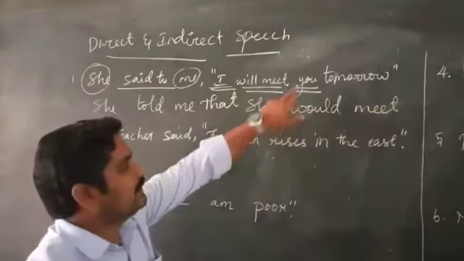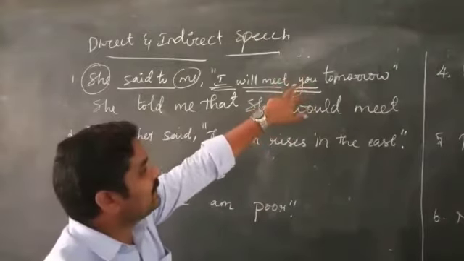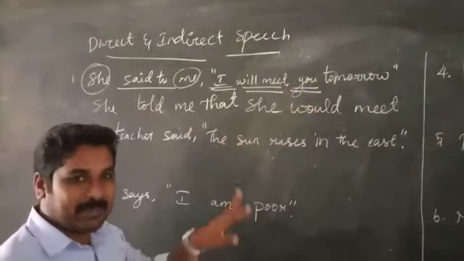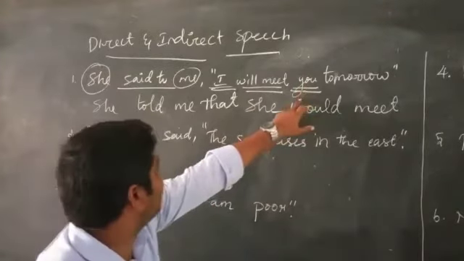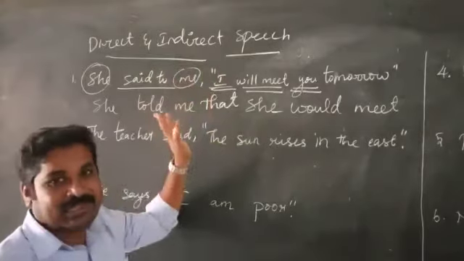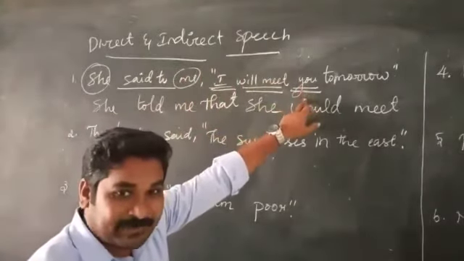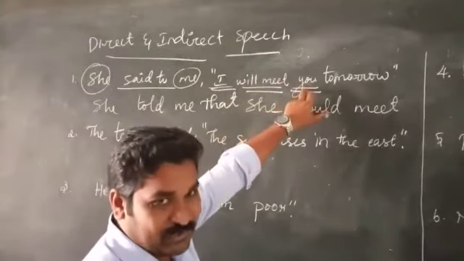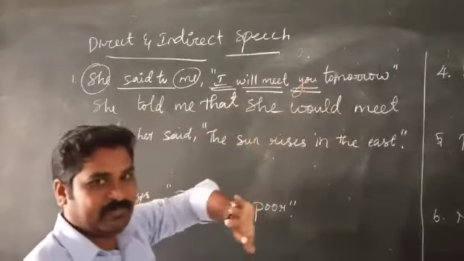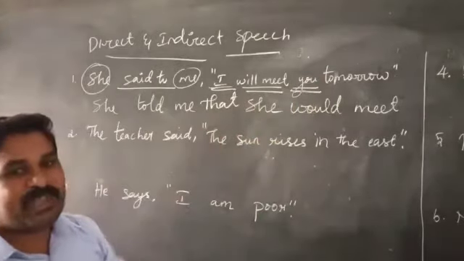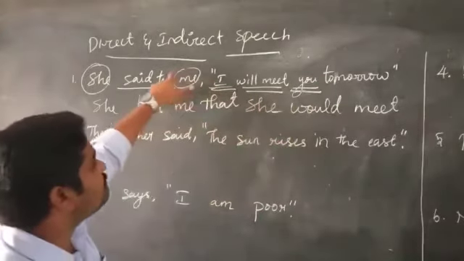Then here is the object pronoun. Here I gave you. This you means the second person. Second person refers only to the listener. First person refers to the speaker. Second person refers to the listener. That's all. So in this, here I used you as an object. So this you refers to this me.